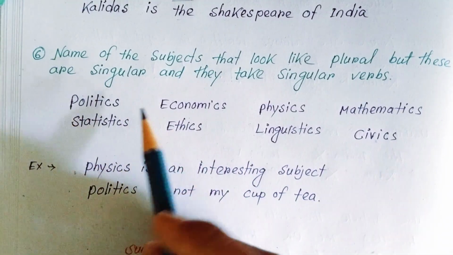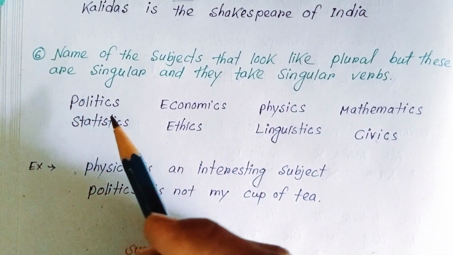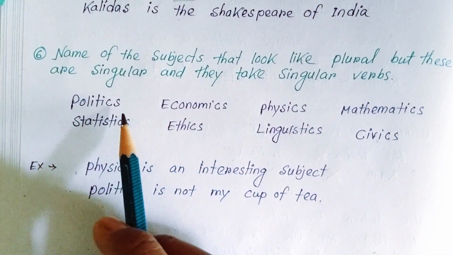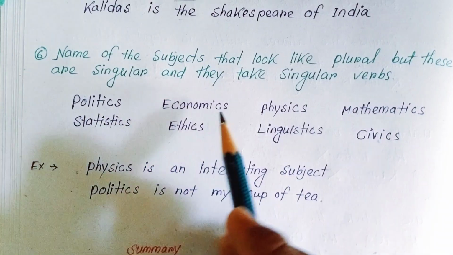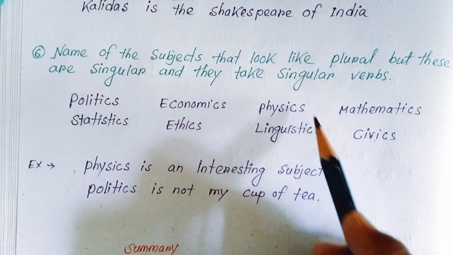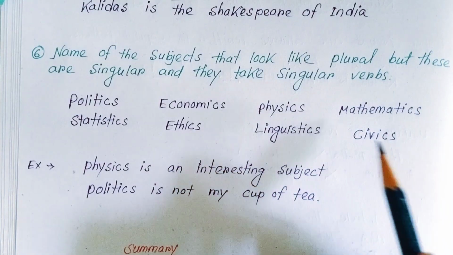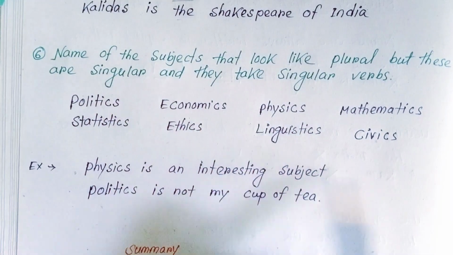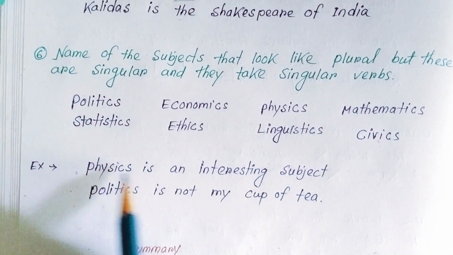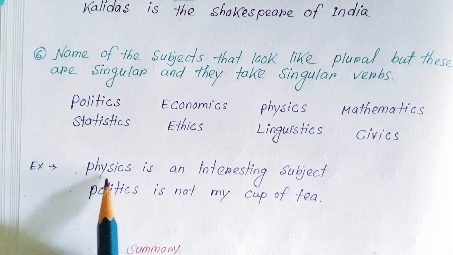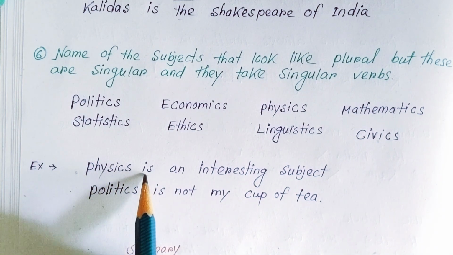It looks like a plural noun, but this is not plural, it is singular. Similarly, statistics, economics, ethics, physics, linguistics, mathematics, civics. So these subjects are singular and that's why they take the singular verb. Just see, physics is. It is singular and that's why we have used is.